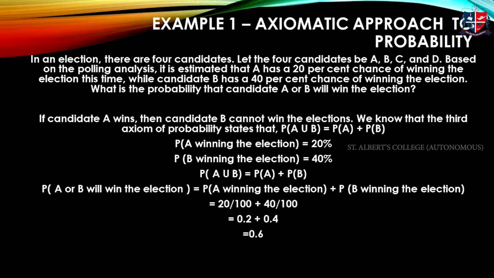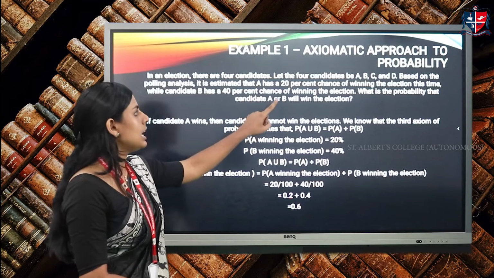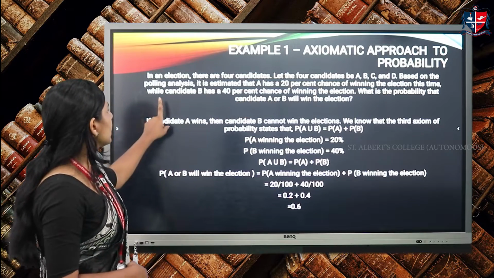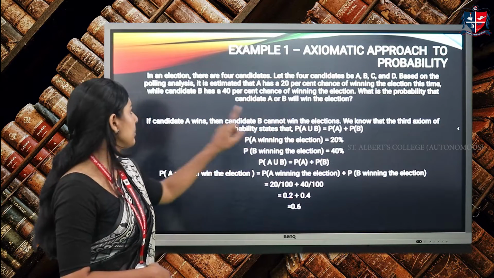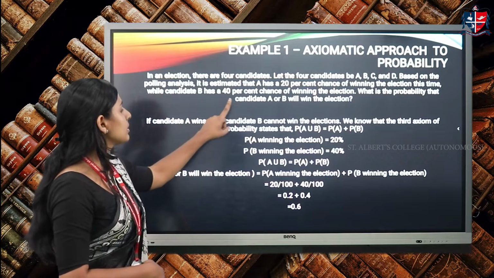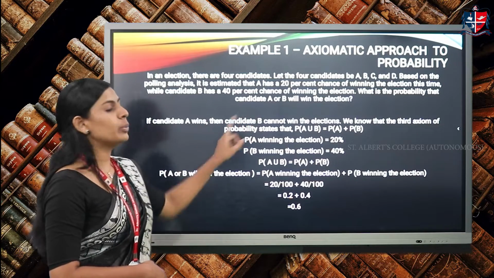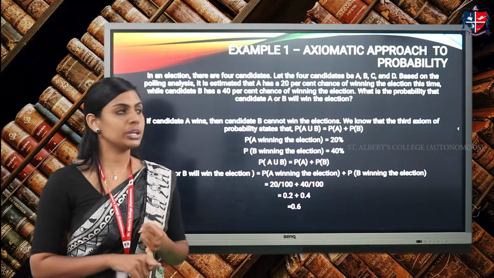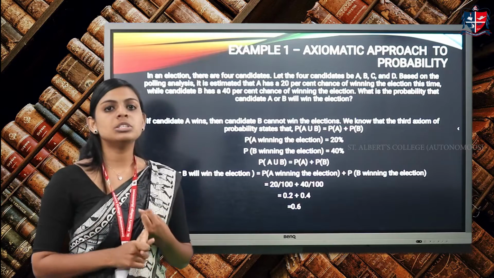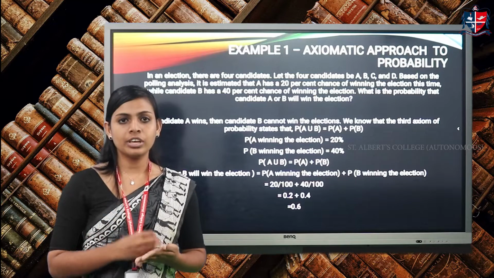Example 1, under axiomatic approach of probability. In the question they have given, in an election, there are 4 candidates. Let the 4 candidates be A, B, C and D. Based on the polling analysis, it is estimated that A has a 20% chance of winning the elections this time, while candidate B has a 40% chance of winning the election. What is the probability that candidate A or B will win the election? Here, the probability of A to win the election is 20% and the probability of B to win the election is 40%. So using the third axiom given by Kolmogorov, we'll solve this problem.